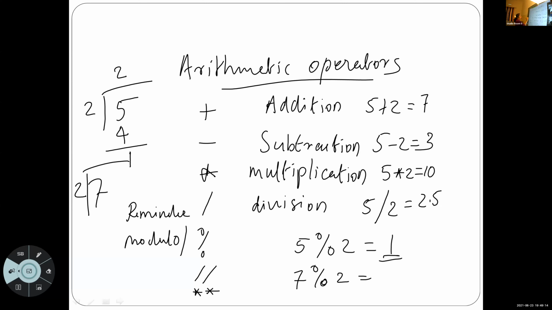What is the quotient here? 3. 3 into 2 is 6. So the remainder is 1. Modulo operator is used to display the remainder value. Is it clear? Yes, ma'am.